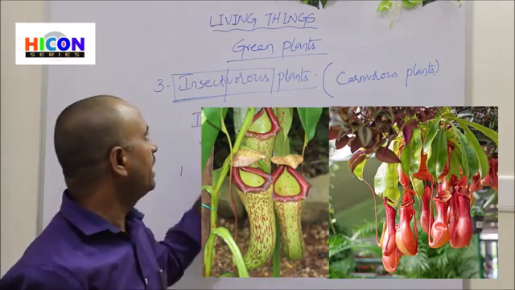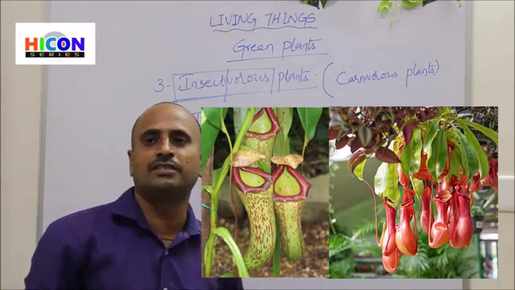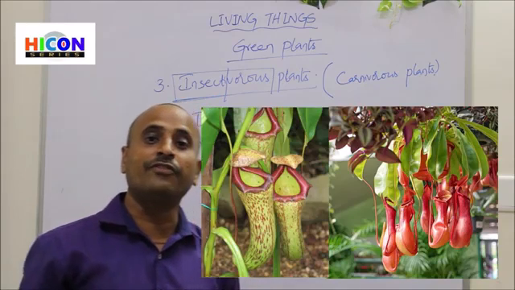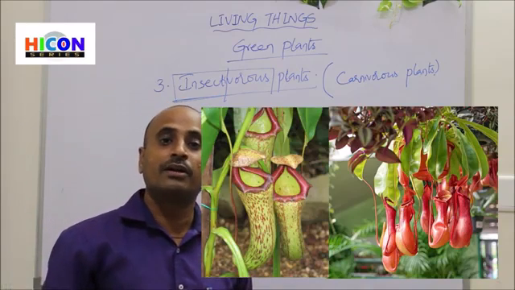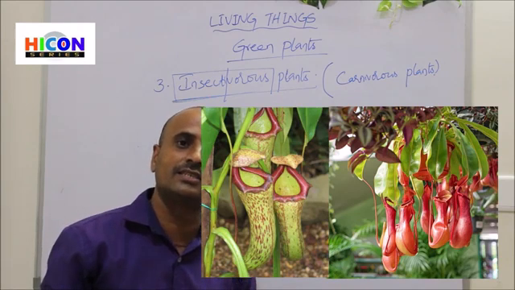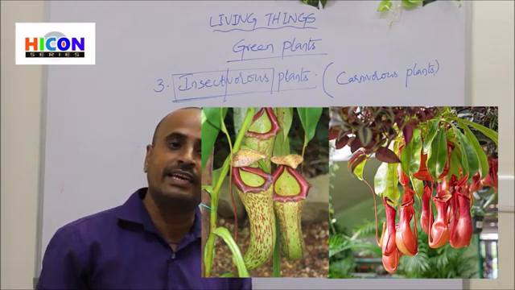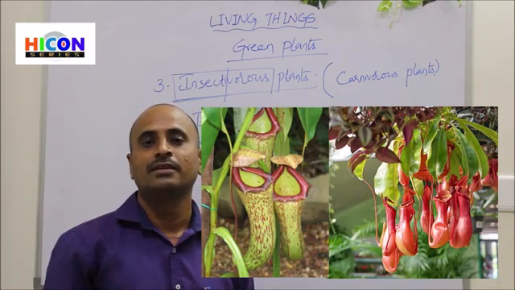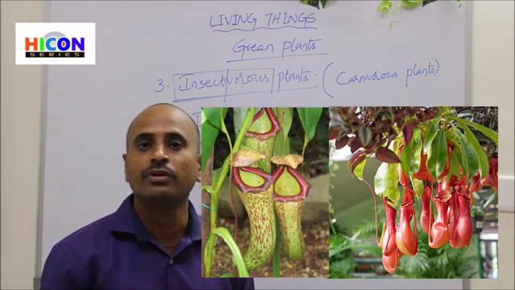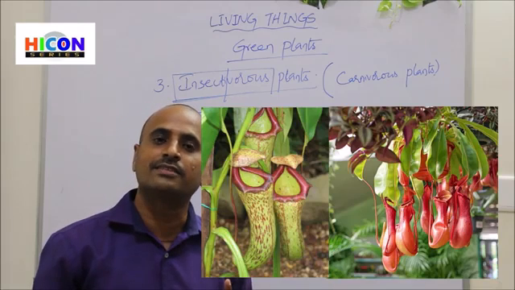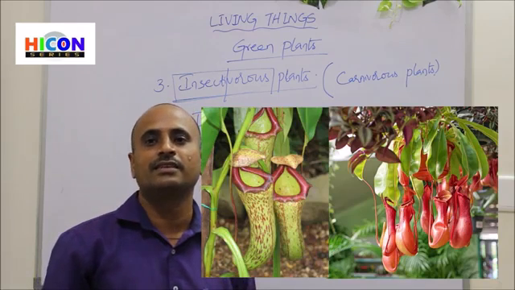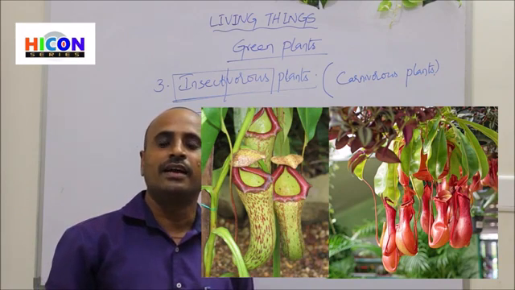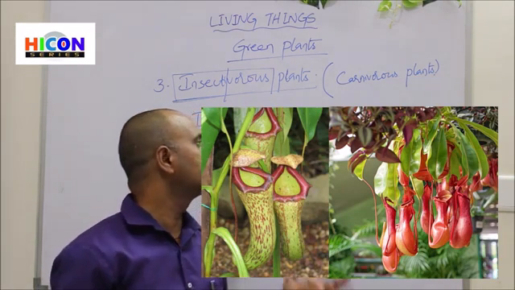These plants have some special features. Their leaves and stems have different structures, so they can easily catch the insects. The insects are attracted by these colors, come near these plants, and are easily trapped by them.